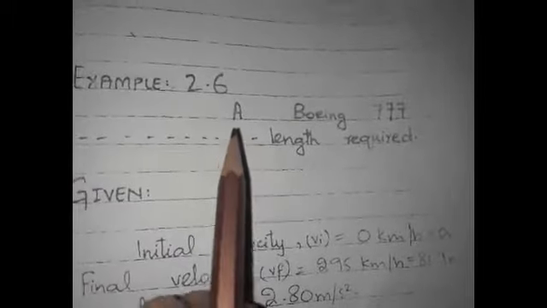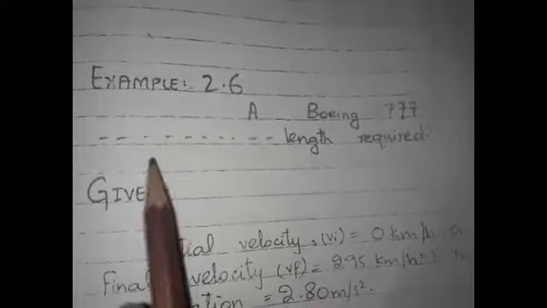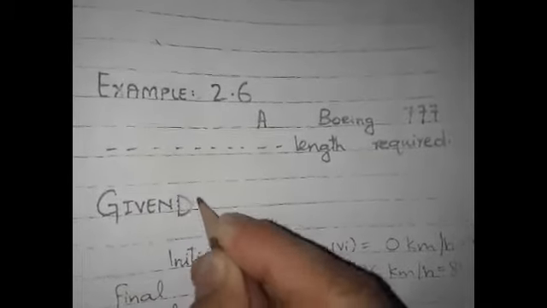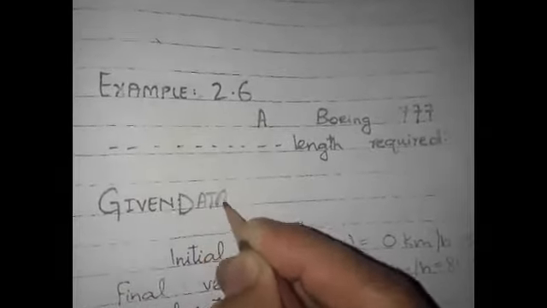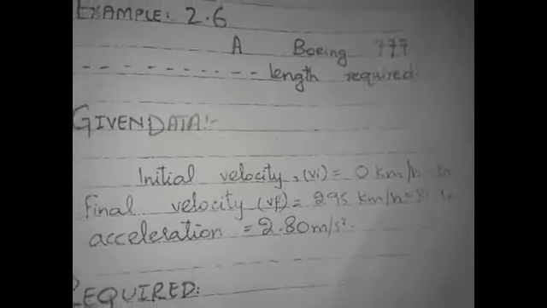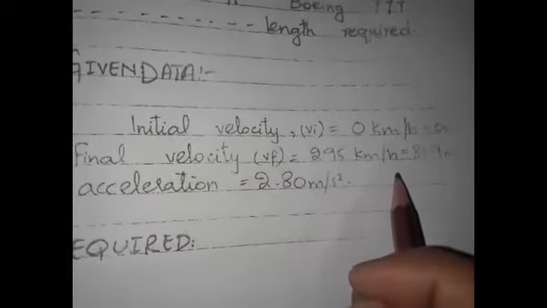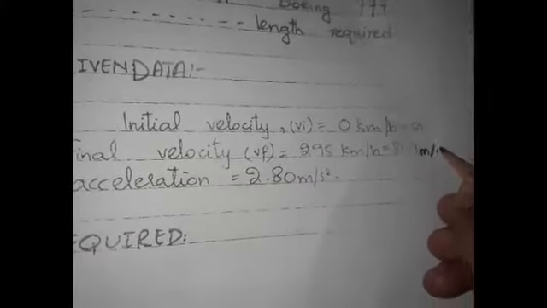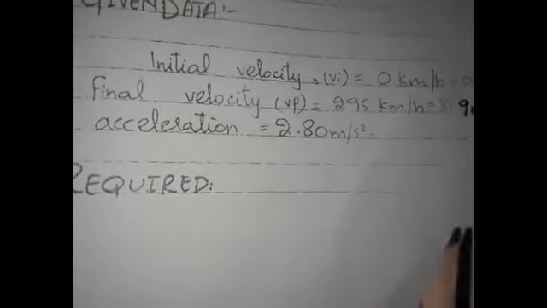Example number 2.6. A Boeing 777 length required. Write down the complete question from the book. Given data is initial velocity Vi is equal to 0 km per hour, which is equal to 0 meter per second. Final velocity is equal to 295 km per hour, which is equal to 81.9 meter per second. Acceleration is equal to 2.80 meter per second square.